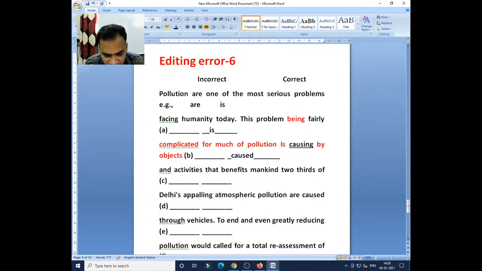This problem is fairly complicated, for much of pollution is caused by objects and activities that benefits mankind.